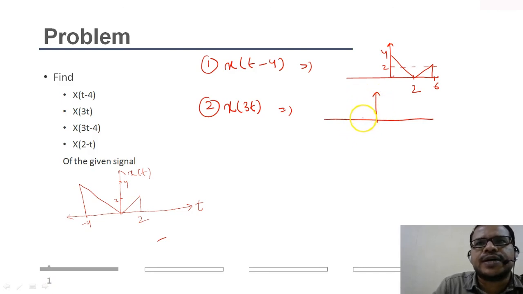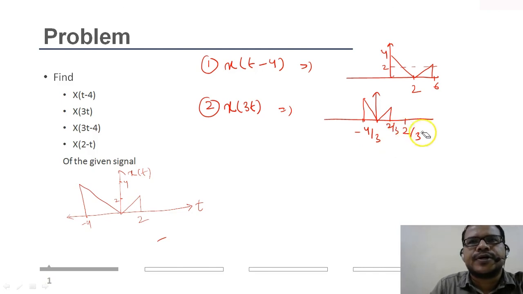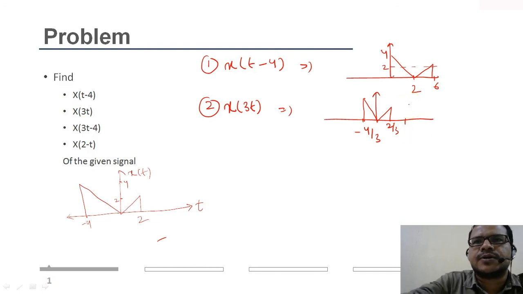It will start from minus 4 by 3, 0, and 2 by 3. It should be something like 2 by 3 here. This is the compressed version of the signal, right?